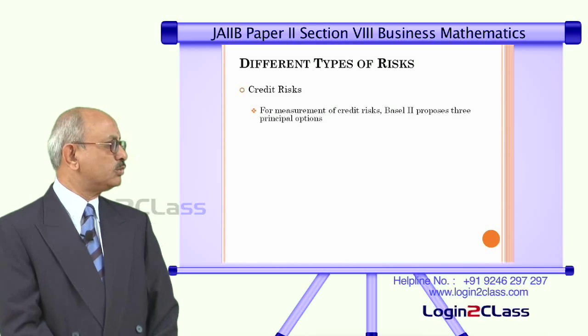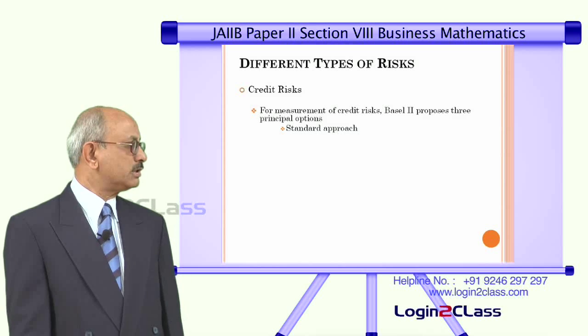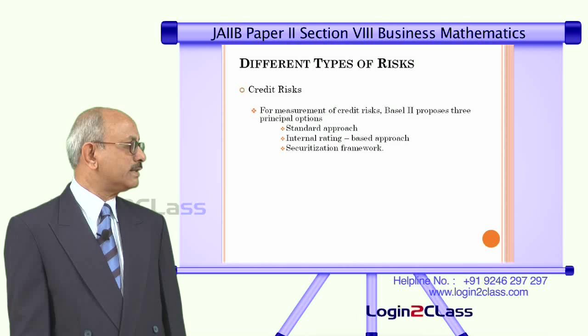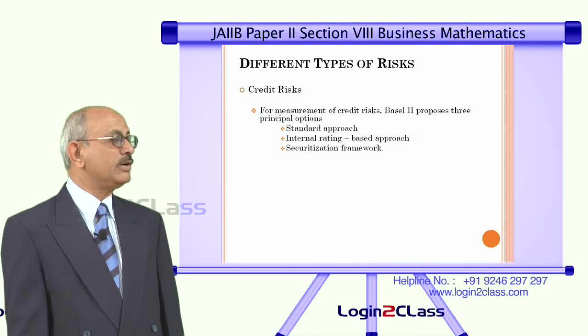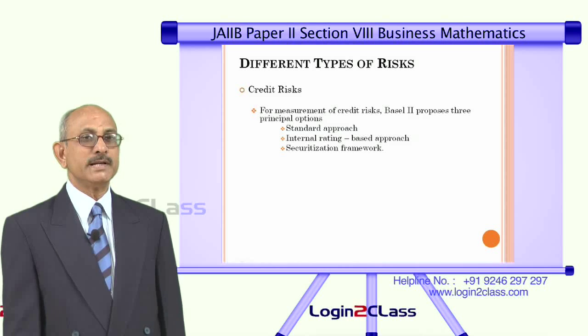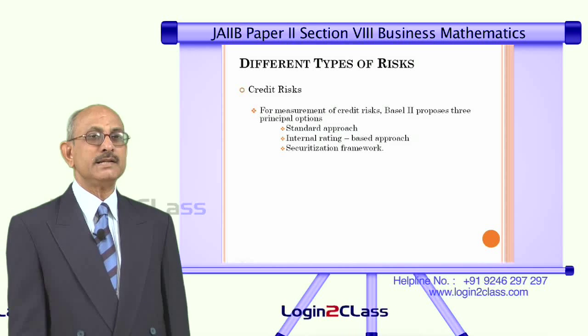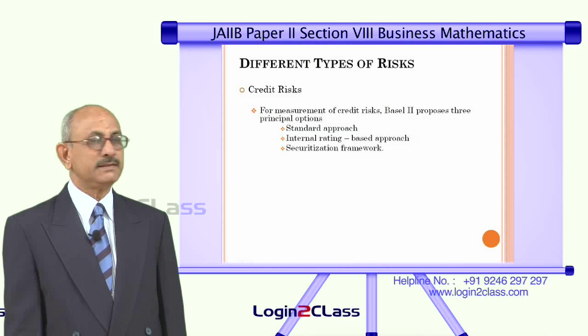So, Basel II proposes three principal options. One is called the standard approach, the other is called the internal rating based approach, and the third is called the securitization framework. We will not be going into the details of these different measures. This is being taken up in a separate paper. At that time we will be studying in detail the different methods which are used for assessing credit risk.